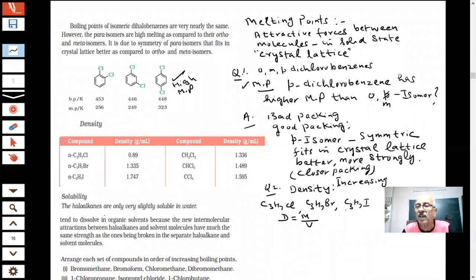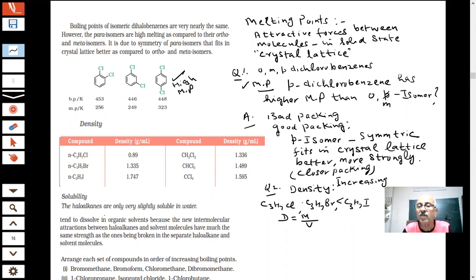Cl, Br, I, which has the largest mass, students? The mass will outweigh all other factors here. The volume increase is small, but mass increase is very large. If you see the mass numbers of these, you will see the result. The mass of this is very large, so density increases.